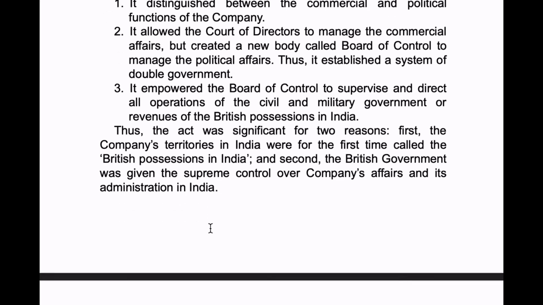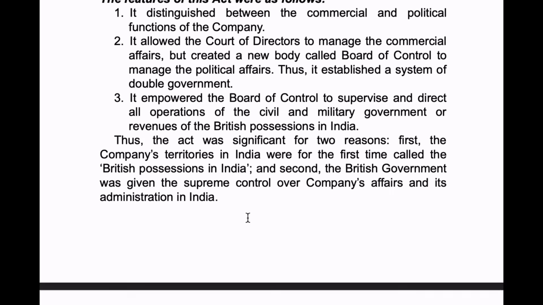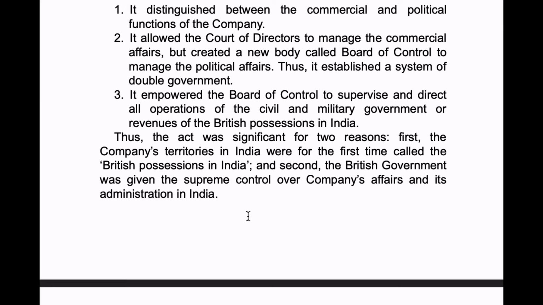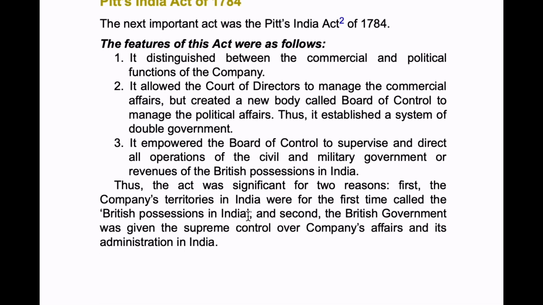So overall, for the first time, it was called British possessions in India, and second, the British government was given supreme control over company affairs. Okay, in Regulating Act, British government laid the central foundation, but now the company's territories were called British possessions in India. Is it clear, guys? This is about the Pitt's India Act.